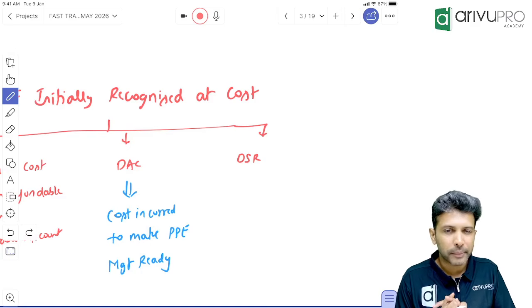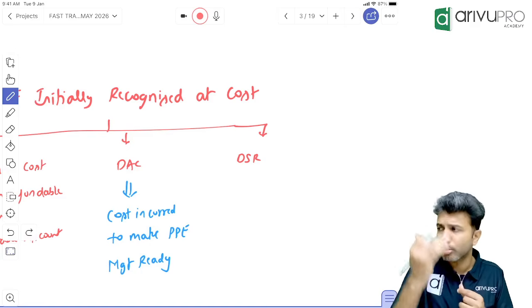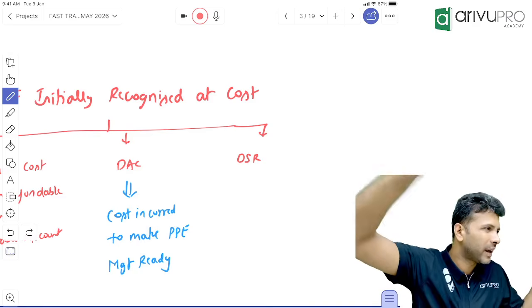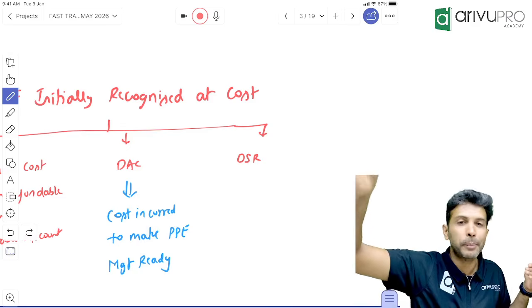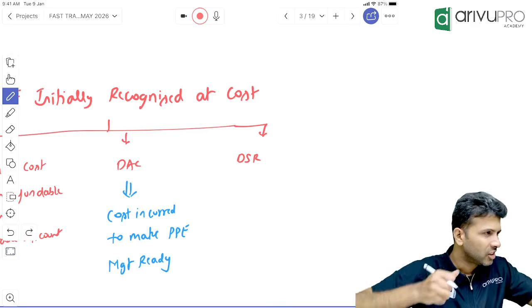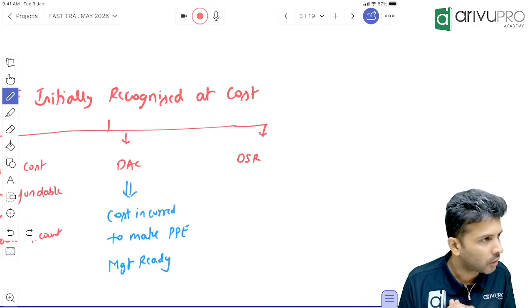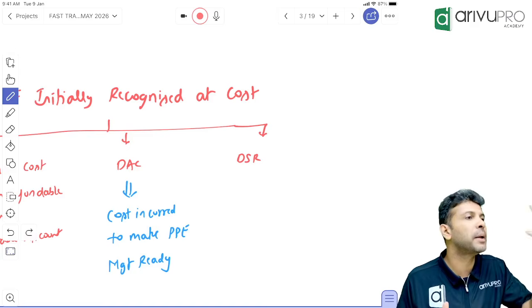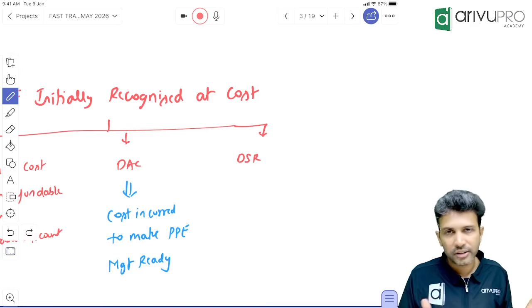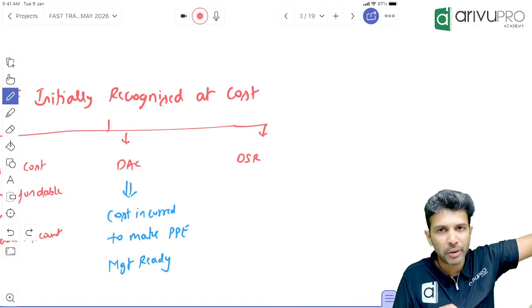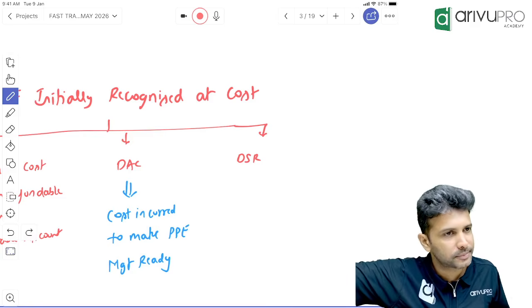Okay, now let's say that machinery is a little fancy. It is a little big. So, in order to make it logistically feasible, it came in parts. A big asset we can't transport as one piece. We have to transport it as small parts so that it becomes easy to transport. Let's say that machinery has 50 parts. It came from Japan to my Bangalore factory as 50 parts.